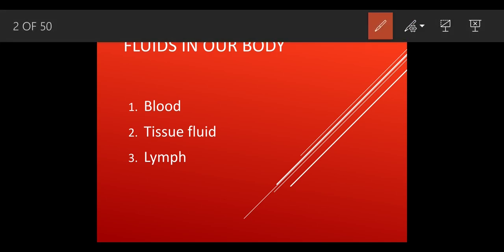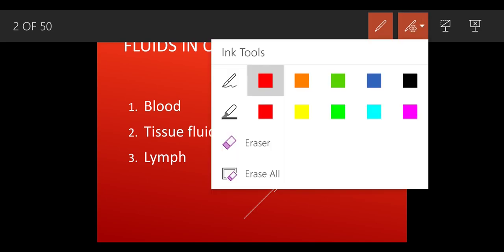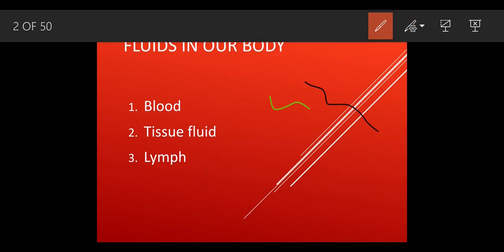What does circulatory system mean? Circulatory system means the moving of the fluid inside the body. Circulating means moving of the fluid inside the body. As we drink water from our mouth, the excess amount of the water gets flushed out in the form of urine. So that urine is the water, and definitely that water is going to travel inside your body. Similarly, we have blood.